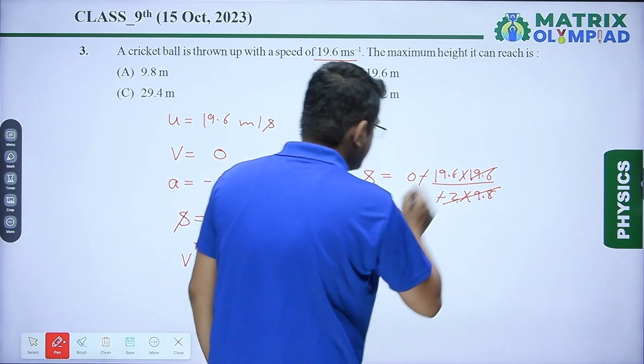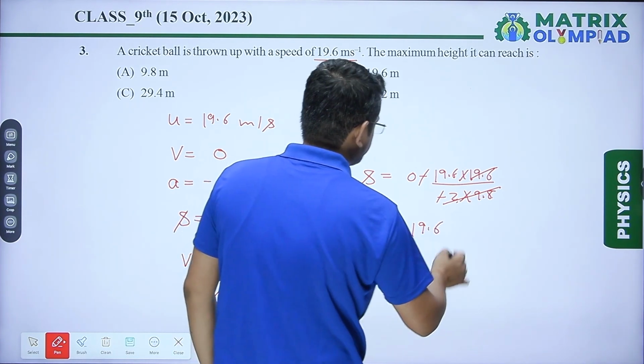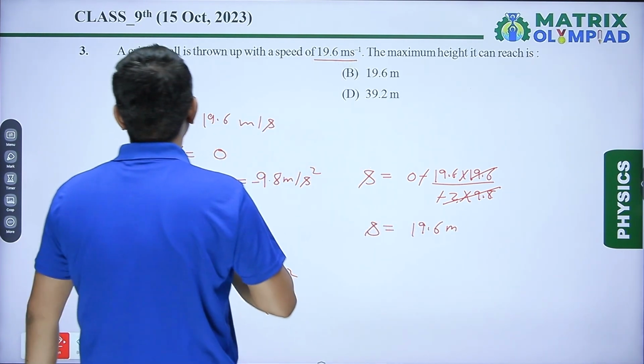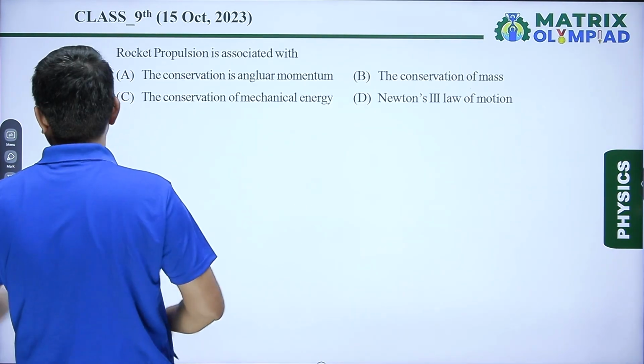Minus will be cancelled by this. So our correct answer is s equals 19.6 meter. So the correct option is option B. Next question. Question number 4.